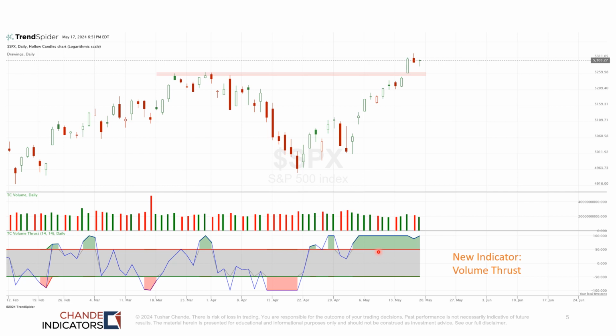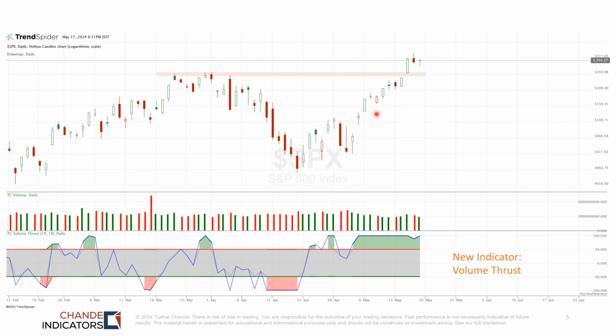Here, when you're above plus 50, the volume is pushing prices higher. And when you're below minus 50, the volume is pushing prices lower. So the scale is plus 100 to minus 100. So observe this strong sell-off. Volume is high and increasing. We're getting readings below minus 50 saying volume is pushing prices lower.